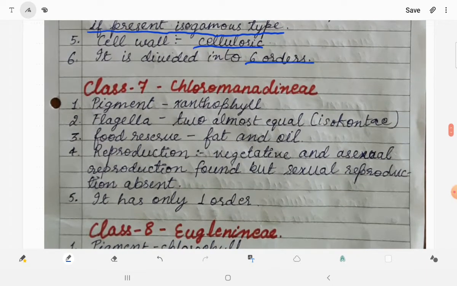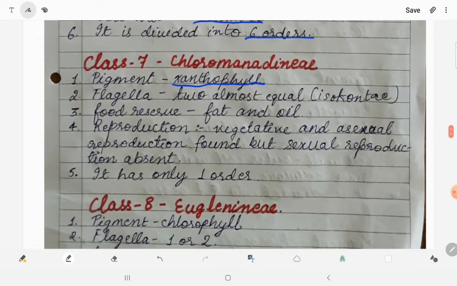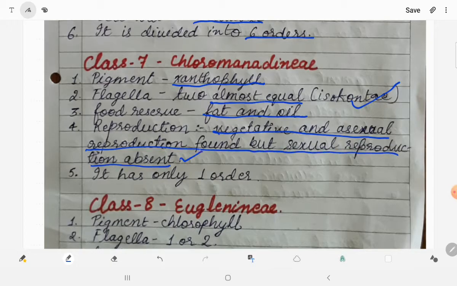Class 7th, Chloromenidinae. Pigment present in it is xanthophyll. Flagella are 2 in number and almost equal, which means isokont. Food reserve is fat and oil. Reproduction is vegetative and asexual, but sexual reproduction is absent. This point is to be remembered that sexual reproduction in this class is absent. This class has only one order.